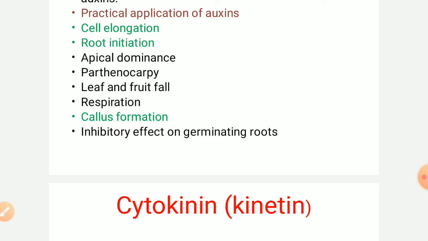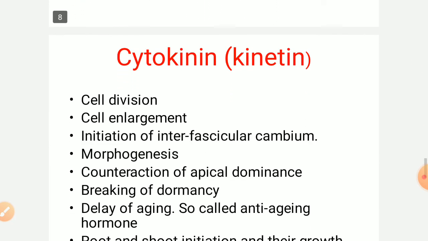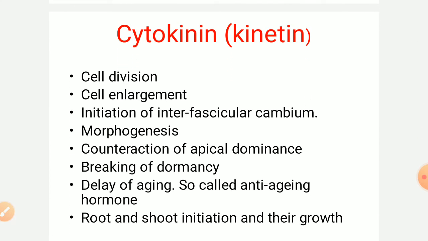And last, it has an inhibitory effect on germinating roots. Whenever we apply low concentration of this auxin on the decapped root, it inhibits the growth of the roots.